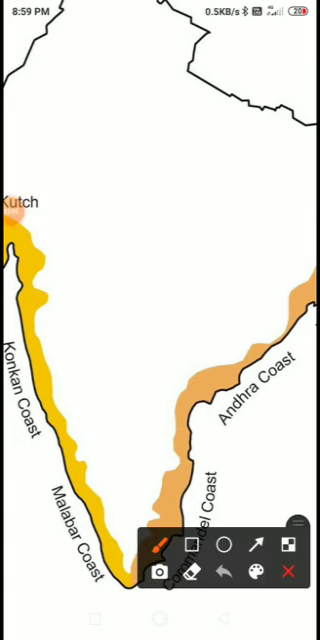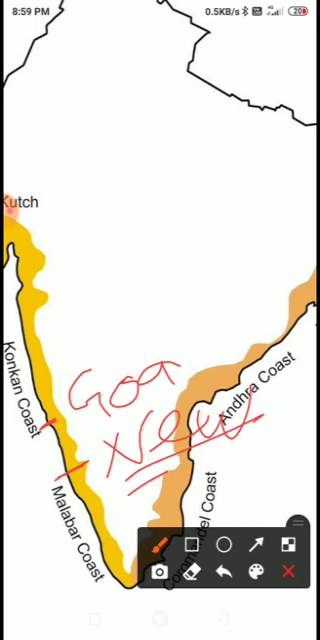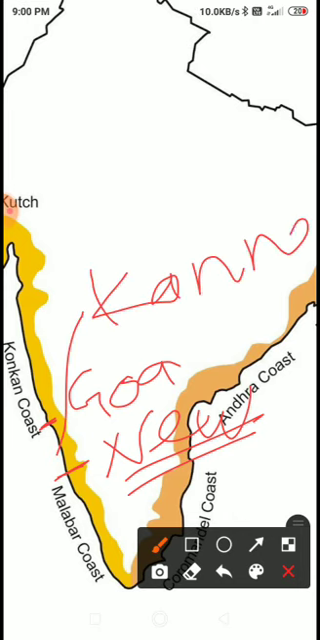Now, from Goa, this place, this is Goa. From Goa to New Mangalore, this place, this is New Mangalore. New Mangalore is located in Karnataka. From Goa to New Mangalore, that is called Kannada coast. It is called Kannada coast.